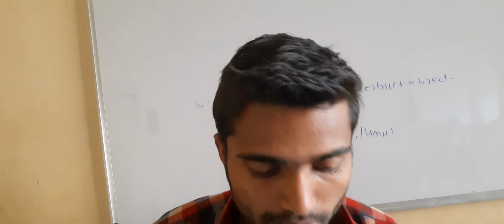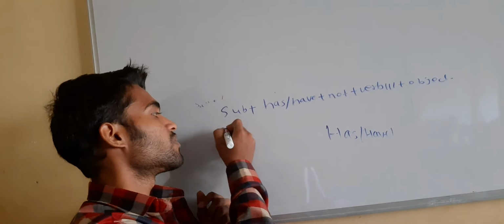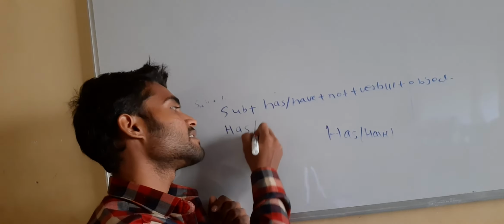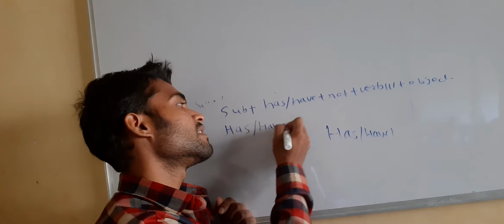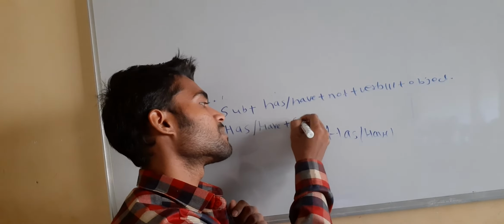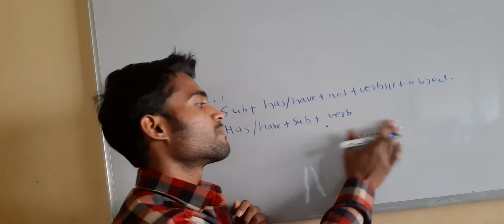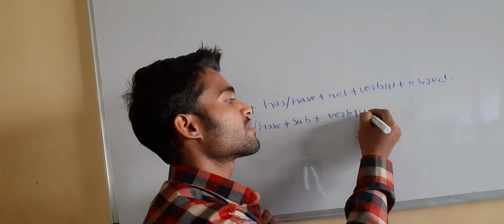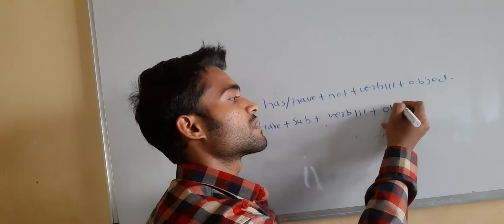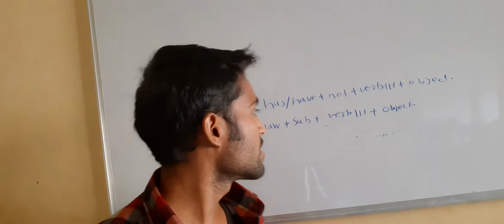For the interrogative sentence, we generally put has or have first, and after that we have the subject, then verb third form, and then the object. So it is has or have plus subject plus verb third form plus object.